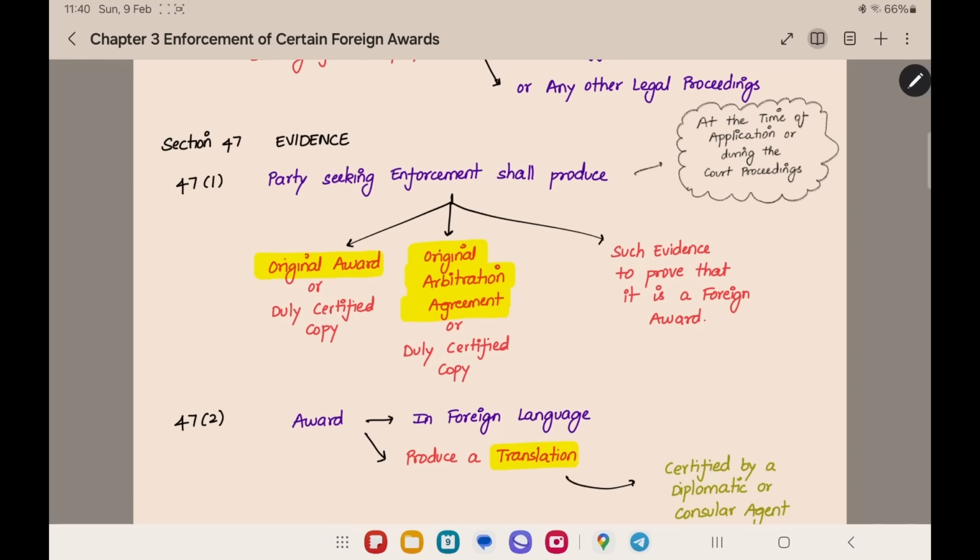First thing is the original award. The foreign award that they gave, that original copy you have to give. The arbitration agreement original copy also you have to give. Then additional evidence you have to give. If the court asks for any additional evidence, that also you should give.